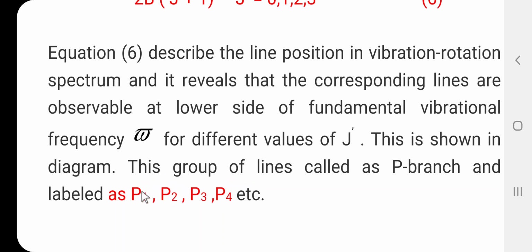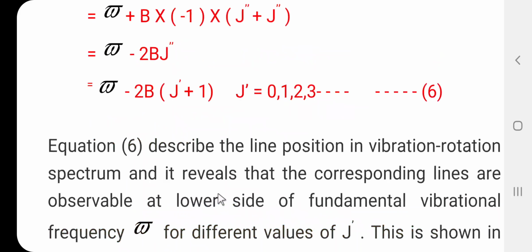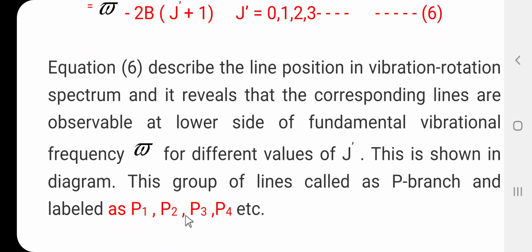So, here when we consider the first transition from 1 to 0, the line obtained in the spectrum is denoted by the symbol P1. The second transition, from 2 to 1, gives the second line, that is P2. Third transition from 3 to 2 gives P3, and in a similar way P4, P5, P6 and so on. So, here friends, when we consider the second selection rule for the rotational energy level, delta J equal to -1, in the rotation vibration spectrum we get the P type of lines, and they are denoted by the symbols P1, P2, P3, P4 and so on.